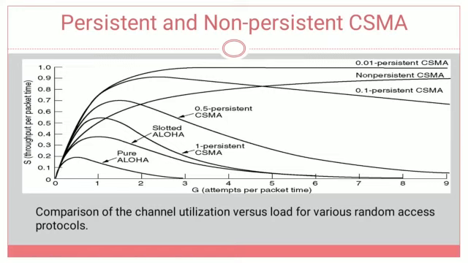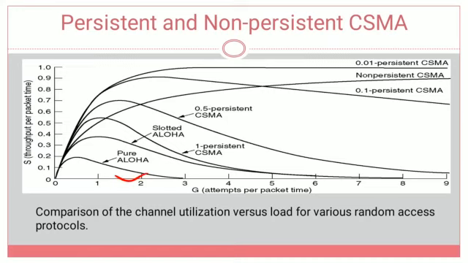If you consider pure Aloha, it has less efficiency, because the occurrence of collisions is more in pure Aloha. That's why the pure Aloha efficiency is lower. We already discussed the maximum efficiency of pure Aloha. What is it? It is 0.184, that is 18.4 percent, the maximum efficiency in the pure Aloha protocol.